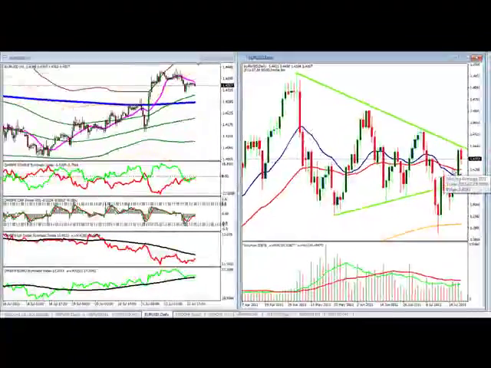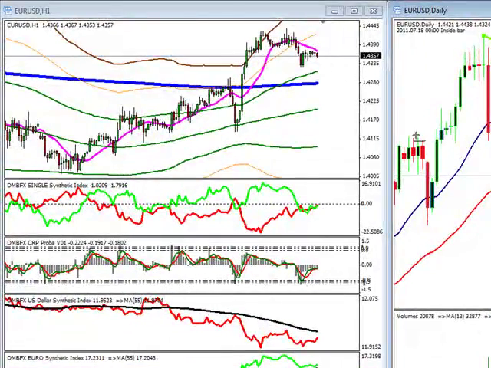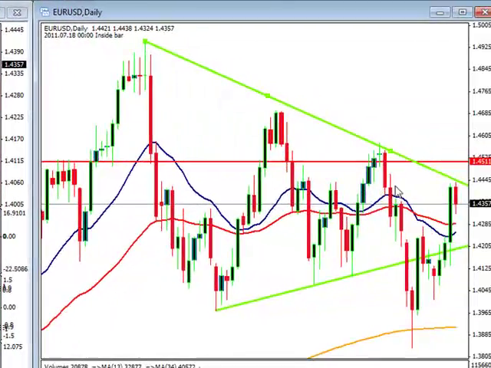So it's going to be interesting to see what happens here. Certainly, we could come into these wicks in here, right in there, and see some reaction there.